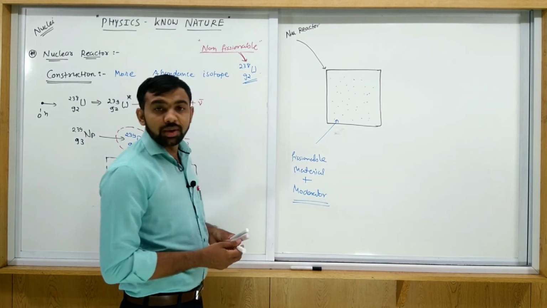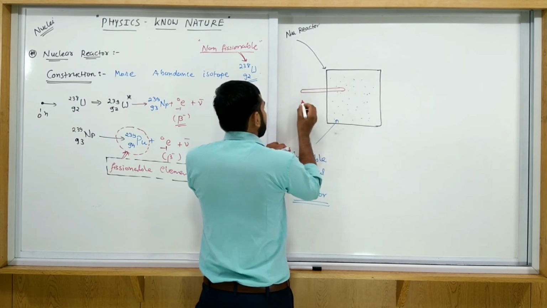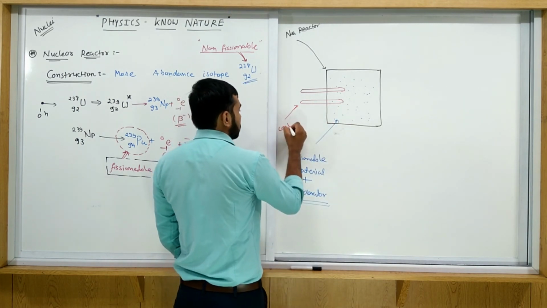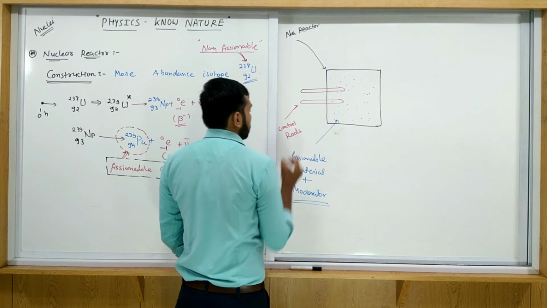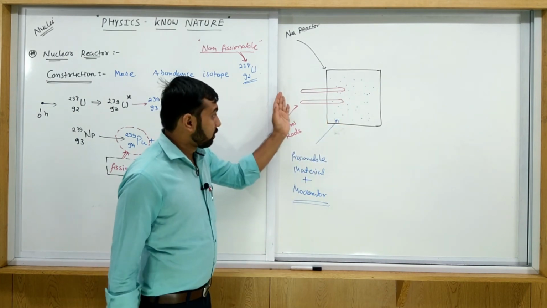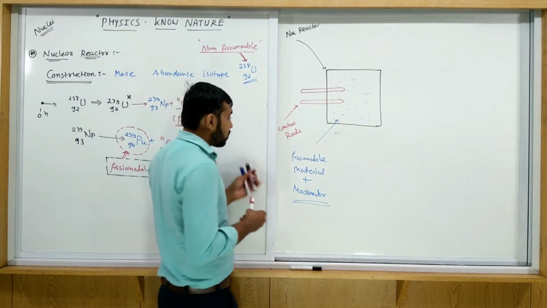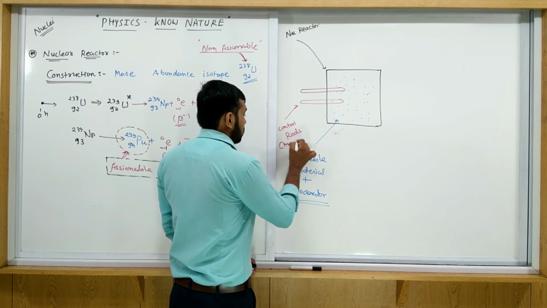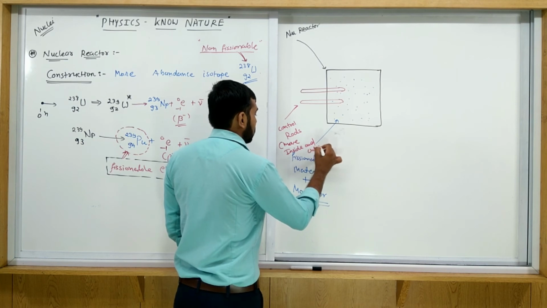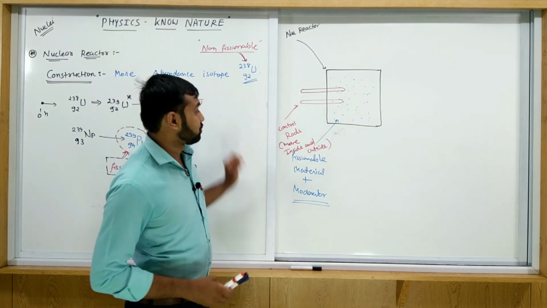Now this reaction is controlled by the control rods. So here control rods are also placed. You consider this is the control rods. What is the role of these? The control rods are able to move inside and outside. Why? We discuss it later on. But you consider like this.